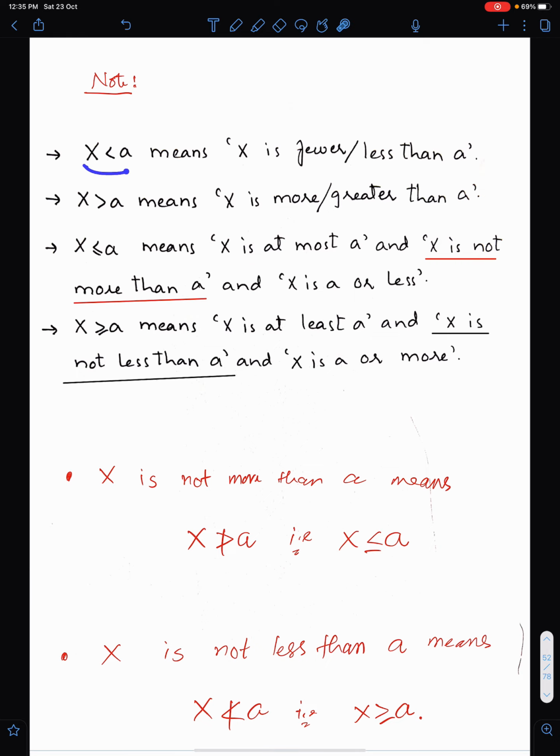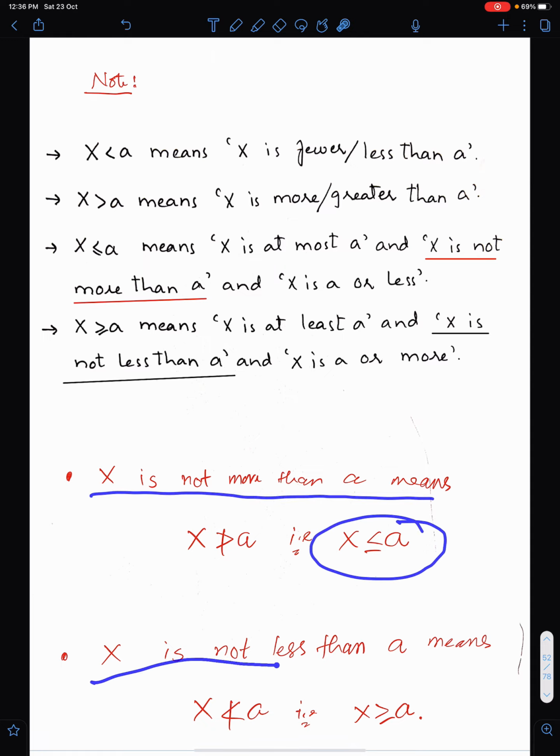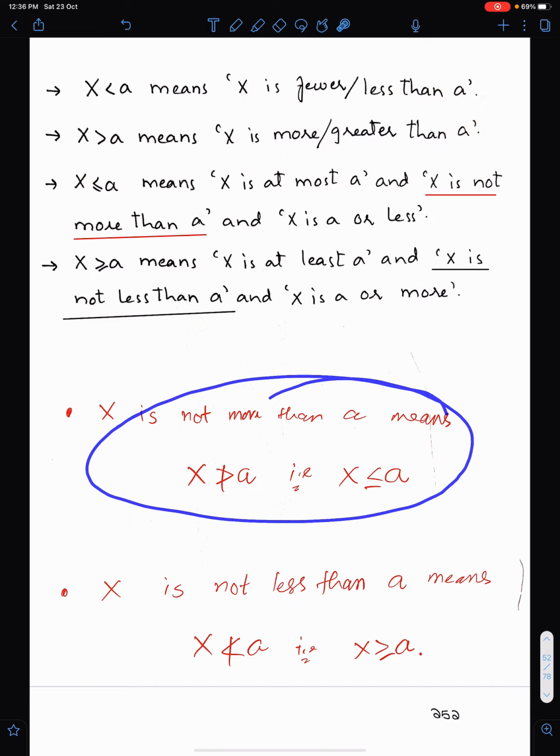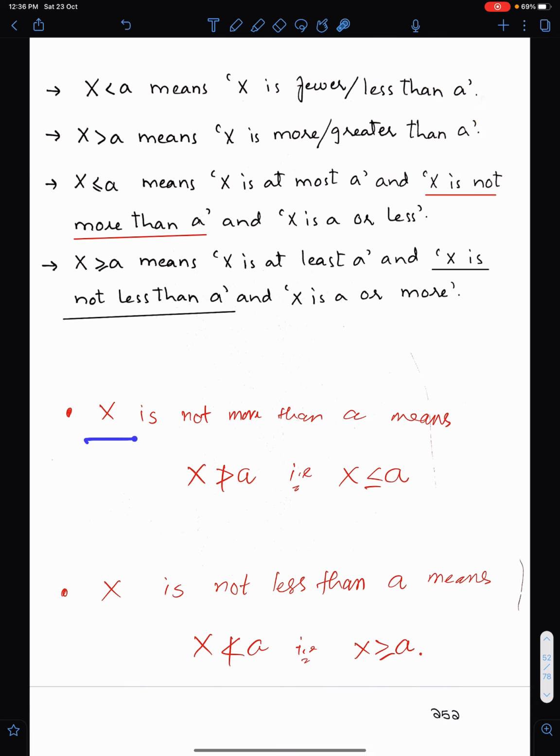Well, x less than a means x is fewer or less than a. This means x is more or greater than a. This means x is at most a, and x is not more than a, and x is a or less. So x is not more than a means this thing. X is not less than a means this thing. You must understand these statements. Just understand these two: x is not more than a means this thing, and x is not less than a means this thing.